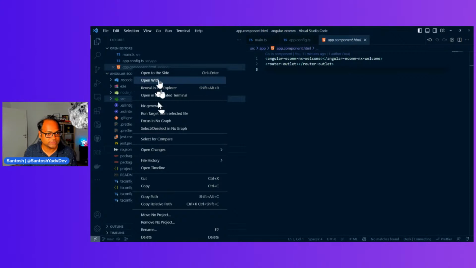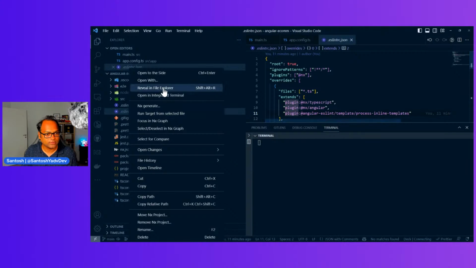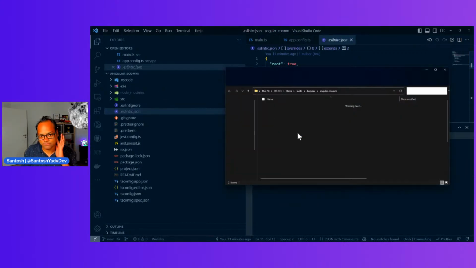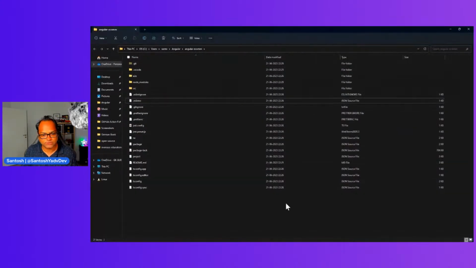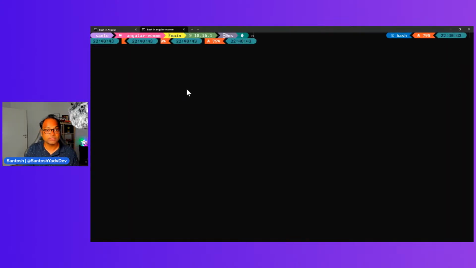So let's open the integrated terminal. I'll just use the terminal here. So I can say npx nx serve.